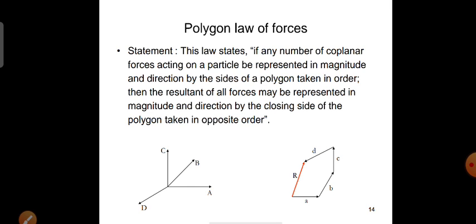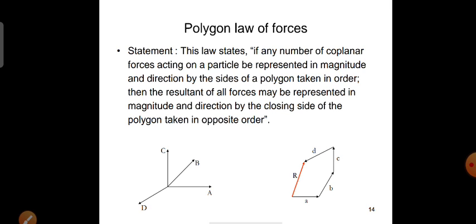So instead of the triangle, here we are considering a polygon. Whatever number of forces are acting on a particle or body can be represented as the sides of the polygon taken in order, then the closing side of the polygon, which is taken in opposite direction, can be called the resultant.